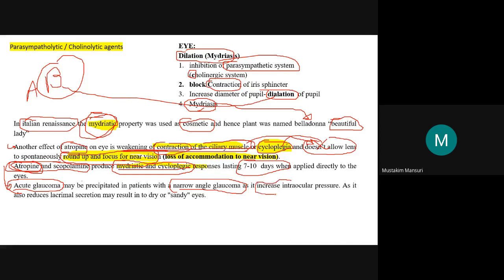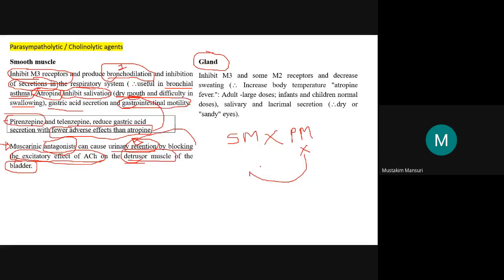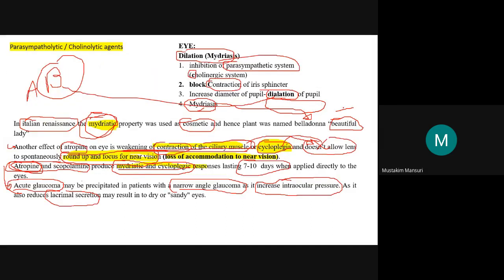This drug is having the characteristic of increasing the intraocular pressure, as this also reduces the lacrimal secretion. As we discussed earlier, that this drug is having effect on the eye, that it decreases or inhibit the lacrimal secretion, and that is why it results into the dry or sandy eyes. So that is also one of the point or effect related to this parasympathetic on the eye.